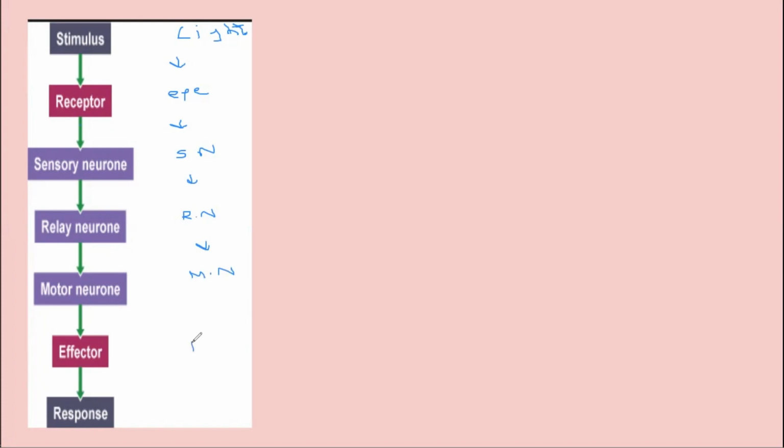And over here, your iris muscles. And the response is pupil constriction. So this is the sequence of the events taking place. This is how the impulse is going and the response is coming.